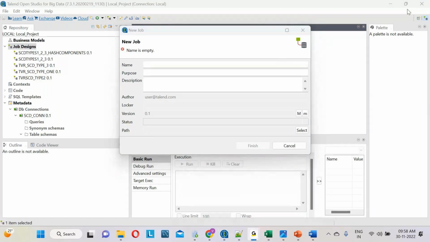So now, this is the text file. Let me go to the job designs.